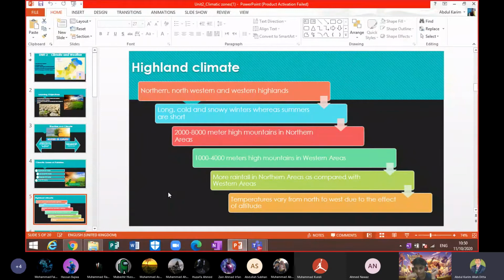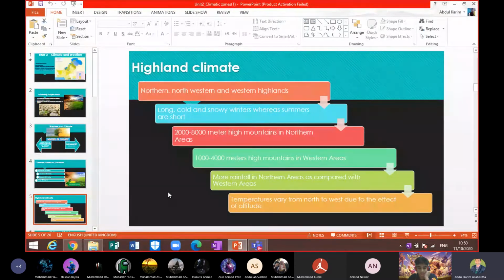Highland climate. So what do they have, beta? They have winters which are long, cold and snowy. There is so much snowfall in the winter season.